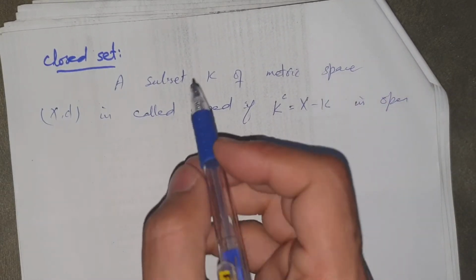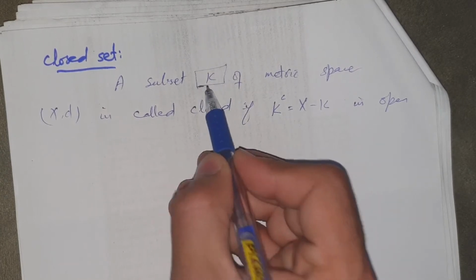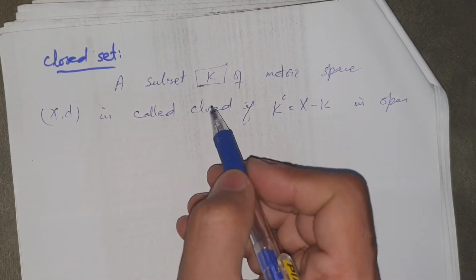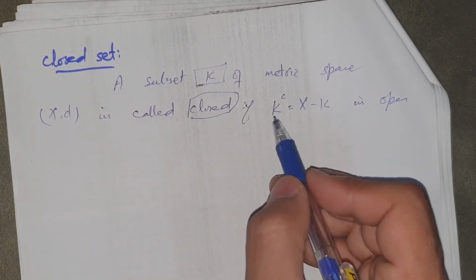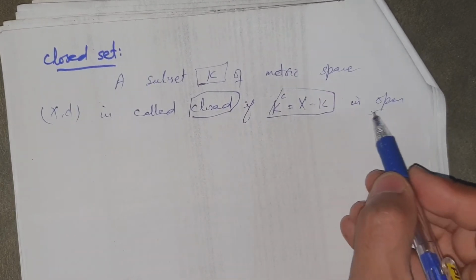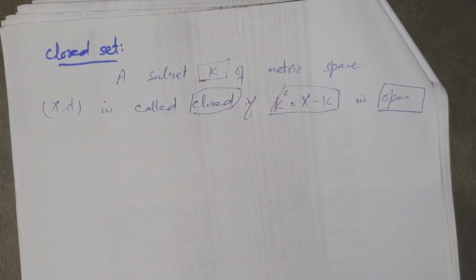In simple words, this set K is closed if its complement is open. To show that any set is a closed set, we show that its complement is an open set. So this is the definition of a closed set.